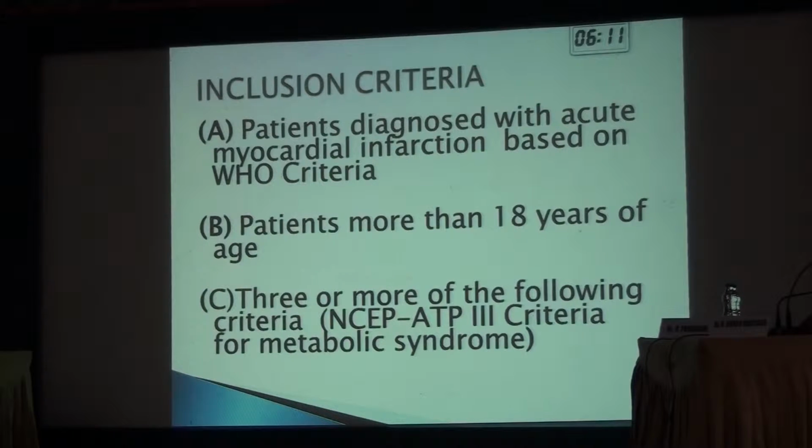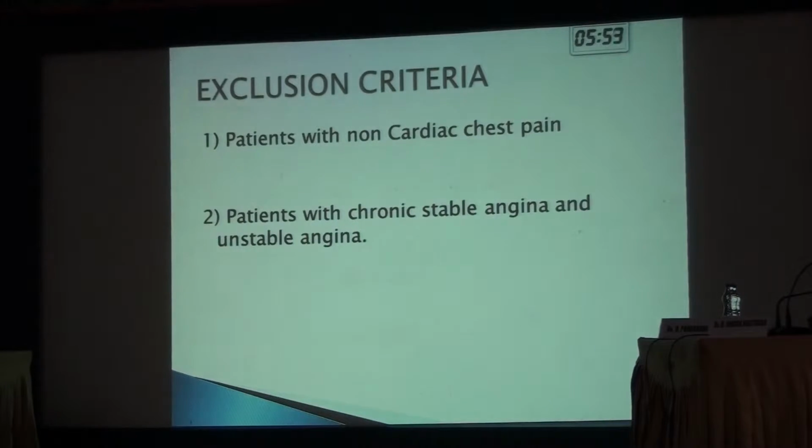Coming to inclusion criteria of our study, patients diagnosed with acute myocardial infarction based on WHO criteria, those more than 18 years of age, and those fulfilling 3 or more of the NCEP ATP3 criteria for metabolic syndrome were considered in our study. Coming to exclusion criteria, patients with non-cardiac chest pain and patients with chronic stable angina and unstable angina were excluded from our study.